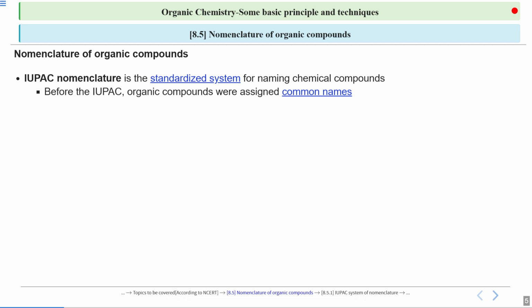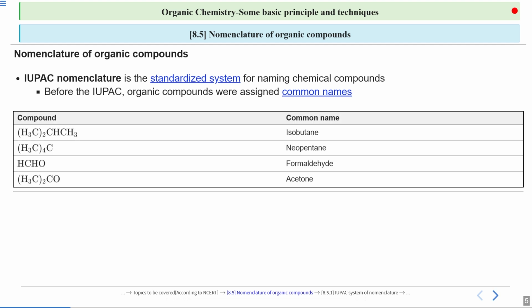These names, though useful, can create confusion, because in one part of the world someone is using one common name, and in another part of the world someone is using another common name. To make it available to everyone, we have to choose a standard naming system, which we call the IUPAC nomenclature. So let's see first what the common names were that were initially given.